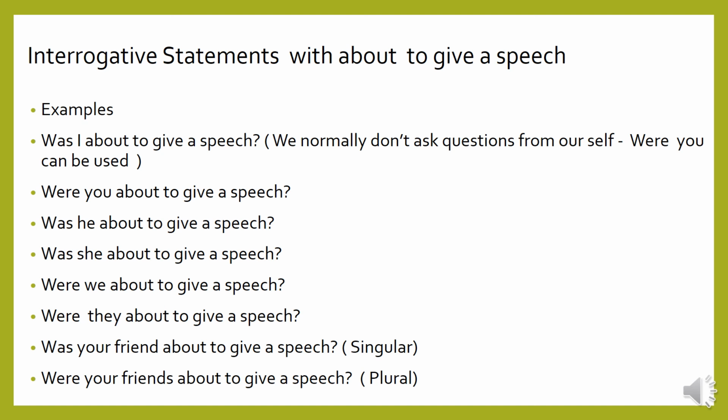Example: Was your friend about to give a speech? There is no letter S, so we use was. Were your friends about to give a speech? Plural. We add letter S after the friend. Were your friends about to give a speech? Plural form.